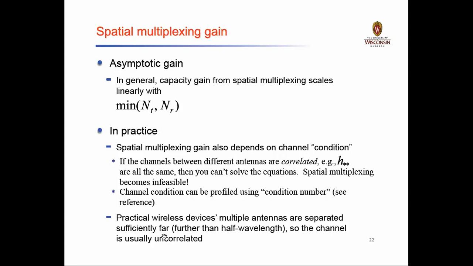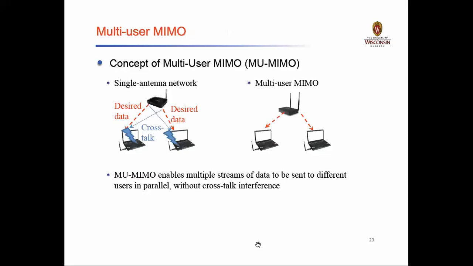In practical terms, the multiple antennas are completely separated apart, which means we don't have any kind of crosstalk between the two antennas. Then, what about multi-user MIMO systems? The concept of MIMO systems can again be categorized with respect to single-user and multi-user antennas.